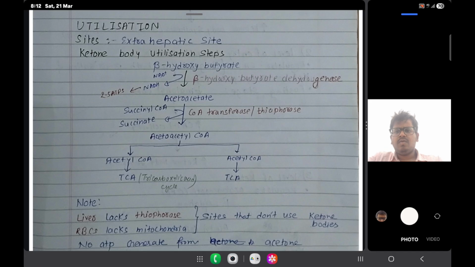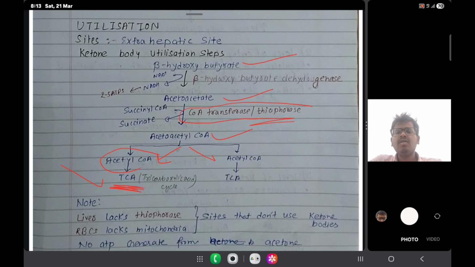So what we were saying is that there is beta hydroxybutyrate. From beta hydroxybutyrate we get acetoacetate. From acetoacetate the enzyme used is coenzyme A transferase, thiophorase, and we get acetoacetyl coenzyme A. From acetoacetyl coenzyme A there is production of acetyl coenzyme A, and through that this reaction goes to the TCA cycle, that is the tricarboxylic acid cycle.